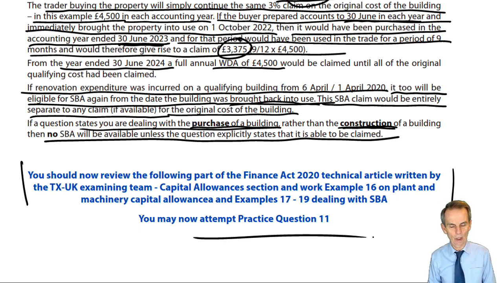Those areas of adjustment of profits and capital allowances will be tested in every exam. They are basic fundamentals that need to be known.